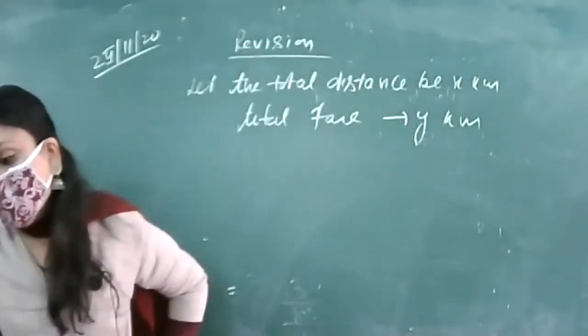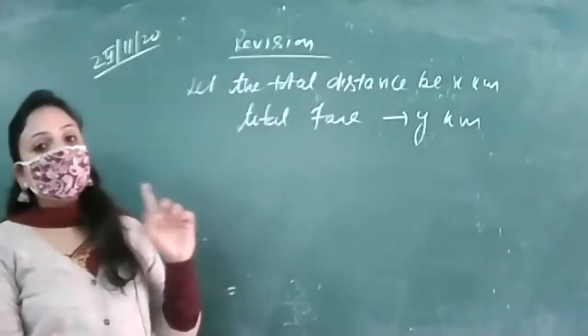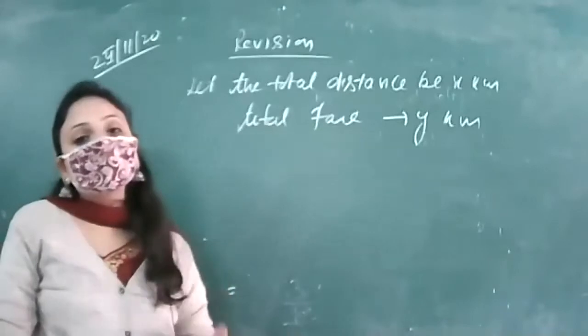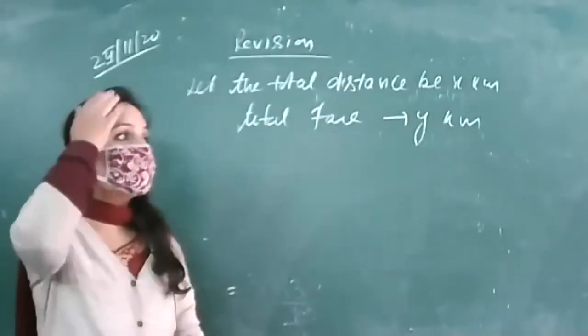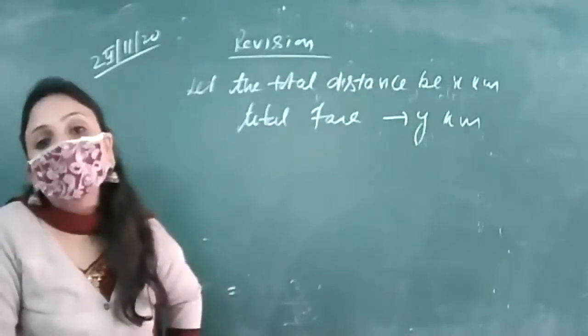He says for the first 2 kilometers, this time in the question that is in our book, that is fixed for 1 kilometer. For first kilometer the fare is fixed. But in this question he says that for the first 2 kilometers the fare is rupees 20.